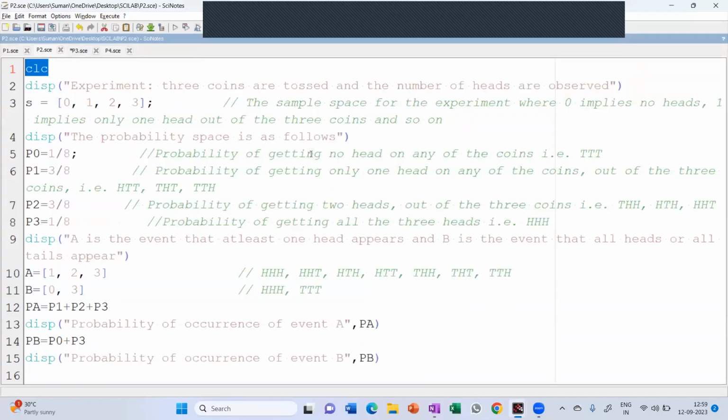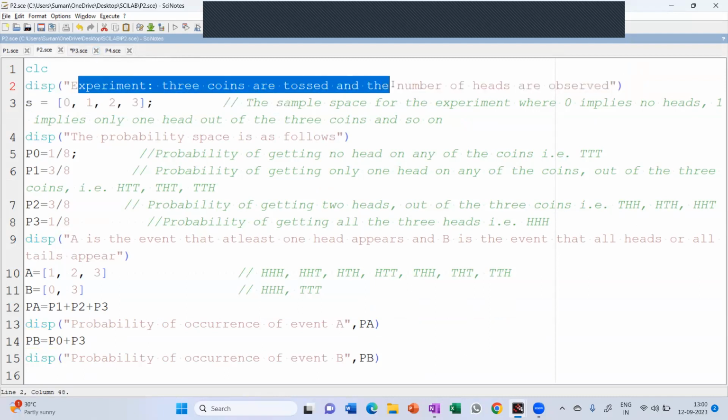Whenever I write code in Scilab, I always prefer writing CLC at the start so that only the current code output will be shown on the console window and nothing previous will be visible. The first line, DISP: all of us know what it is going to do, it is going to print the line. What is it going to print? Experiment, 3 coins are tossed and the number of heads are observed.